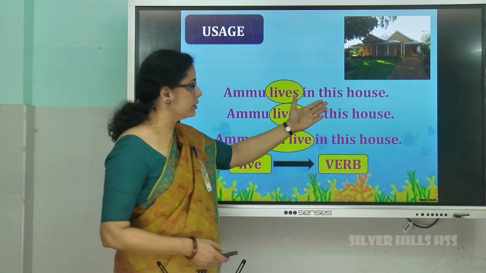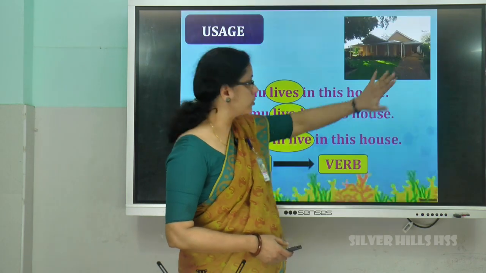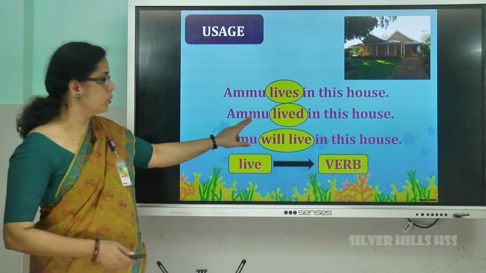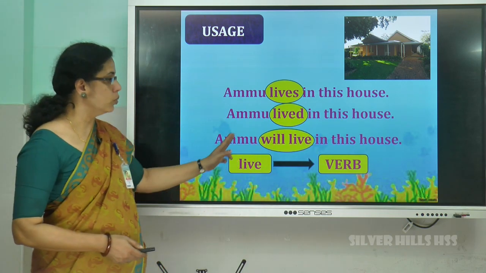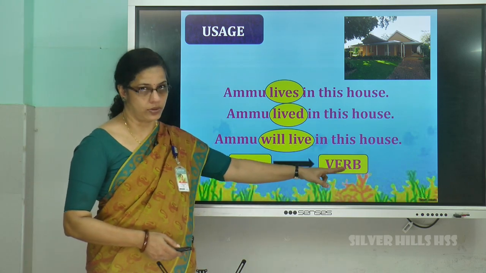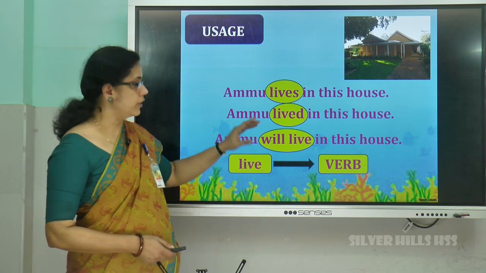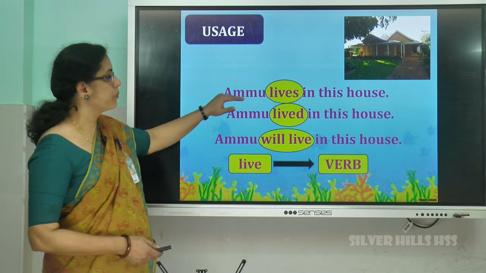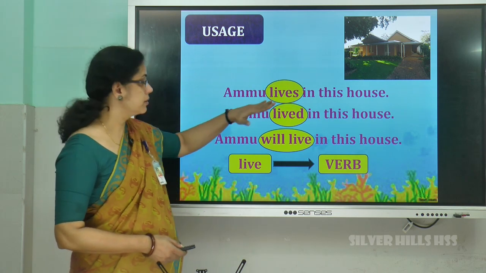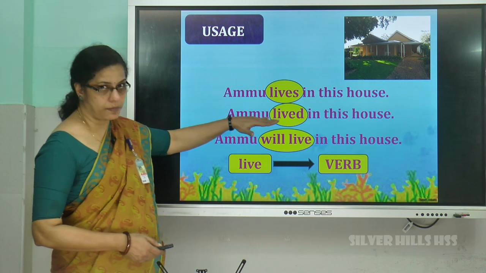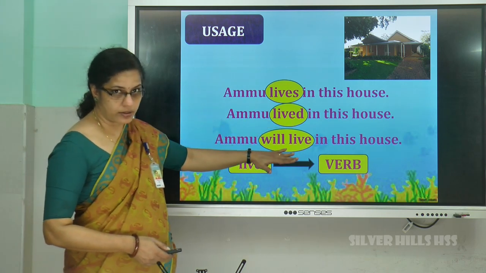Ammu lives in this house. Ammu lived in this house. Ammu will live in this house. So, we have three sentences here. The first sentence tells us something in present tense, the second sentence in past tense, and the third sentence in future tense.